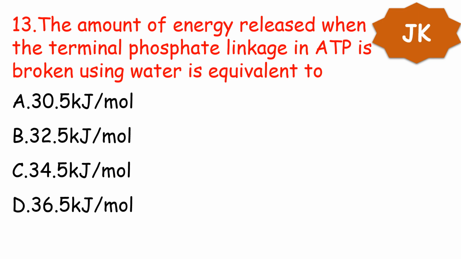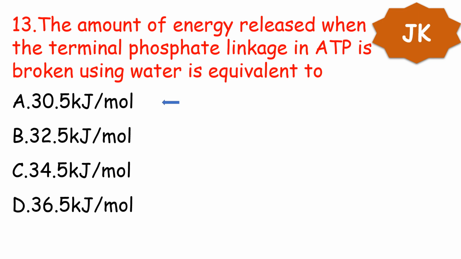Next question. The amount of energy released when the terminal phosphate linkage in ATP is broken using water is equivalent to the amount of energy released: A, 30.5 kilojoules per mole, B, 32.5 kilojoules per mole, C, 34.5, and D, 36.5 kilojoules per mole.